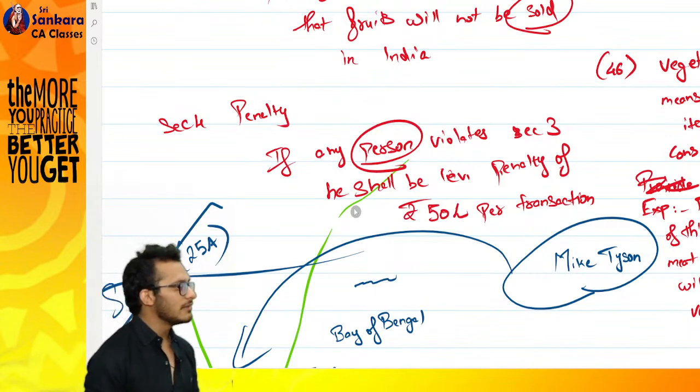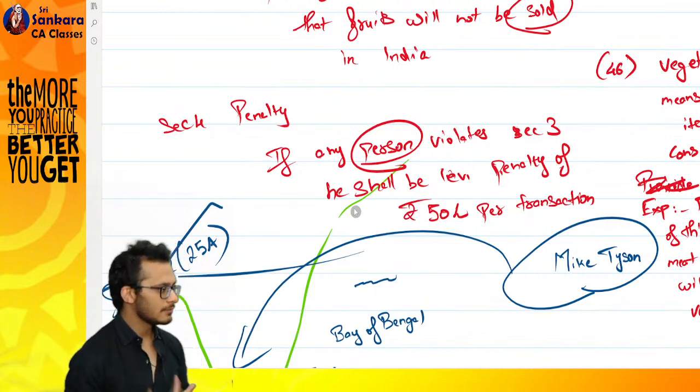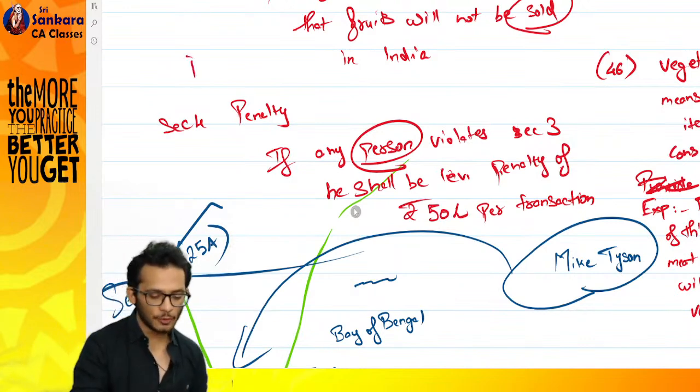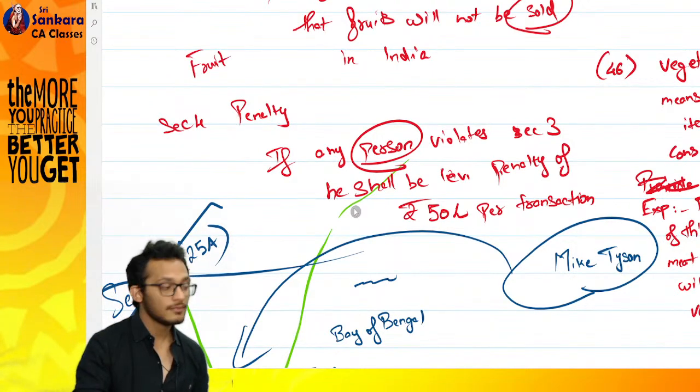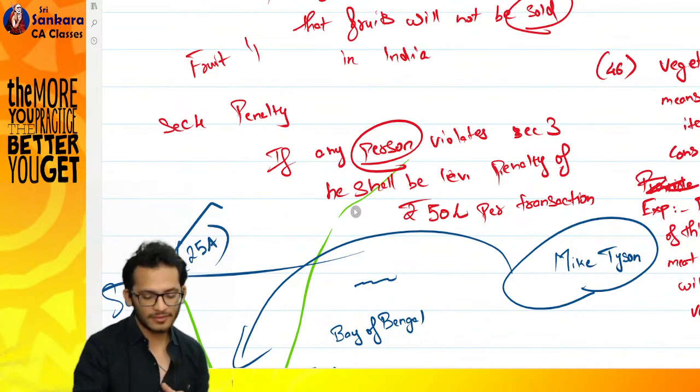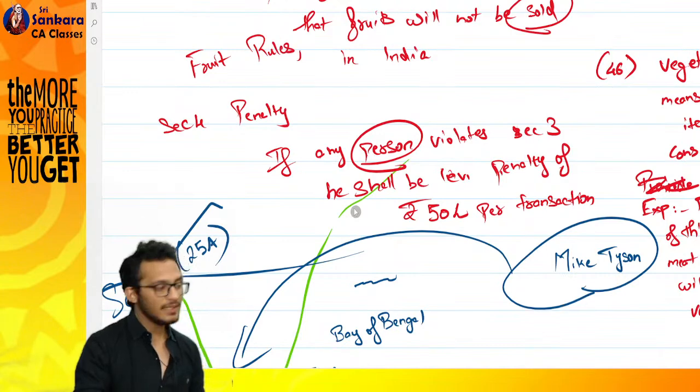Either it can be Ministry of Health and Welfare or it can be Ministry of Agriculture. Now that ministry will create something called fruit rules. What will they create? Rules. They will create the fruit rules.